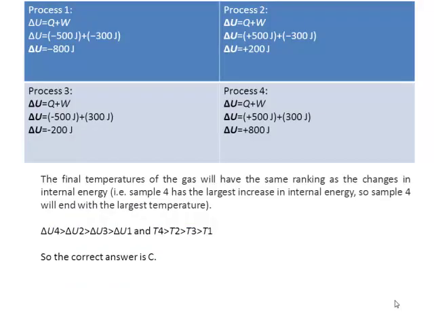For process 1, we would calculate the change in internal energy, delta U is equal to Q plus W, and you put the values and you would get the answer minus 800 joules. For process 2, put the values and you would get that the change in internal energy is equal to plus 200 joules. For process 3, calculate delta U, that would come to minus 200 joules, and for process 4, delta U would be plus 800 joules.